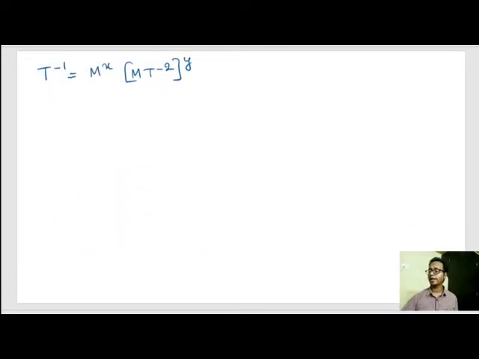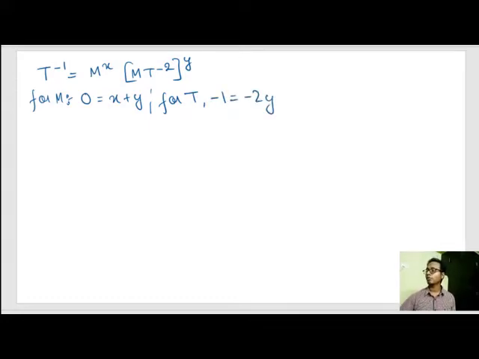Now for M, in the left hand side we have 0 is equal to x plus y. For L, there is no dimension of L. For T, minus 1 is equal to minus 2y, or y is equal to 1 by 2.